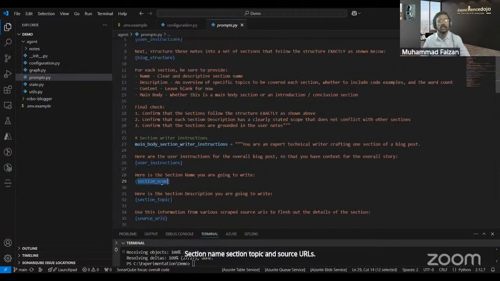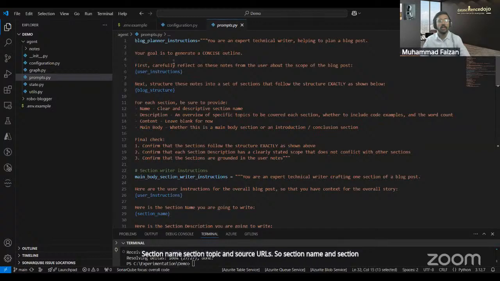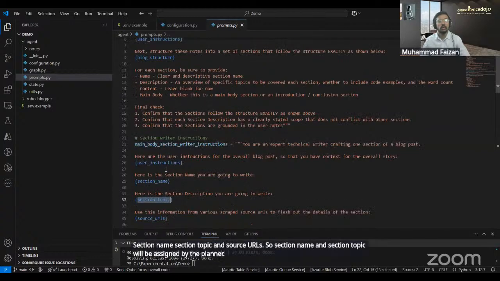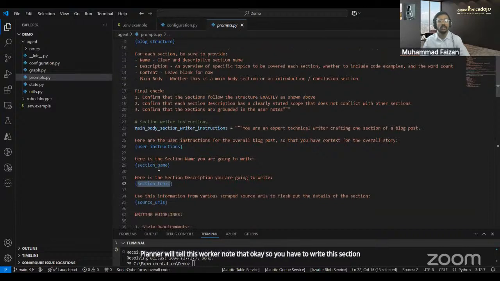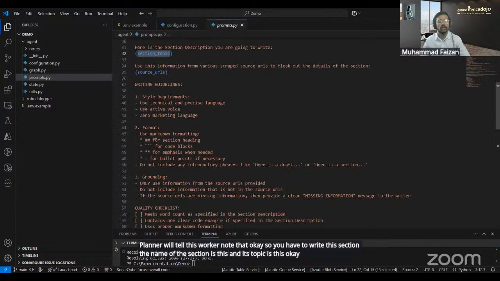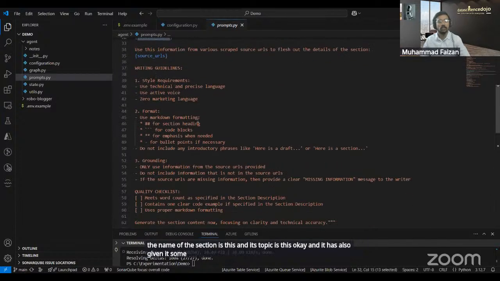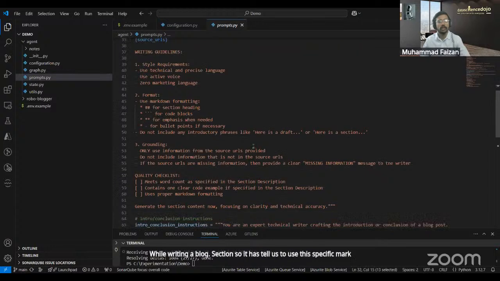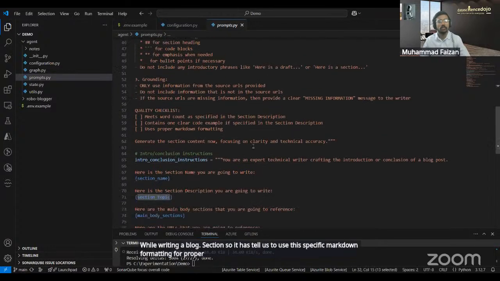So section name and section topic will be assigned by the planner. The planner will tell this worker node that, okay, you have to write this section. The name of this section is this and its topic is this. Okay. And it has also been given some guidelines that it should follow while writing a blog section. So it has told us to use this specific markdown formatting for proper display in the form of formats.